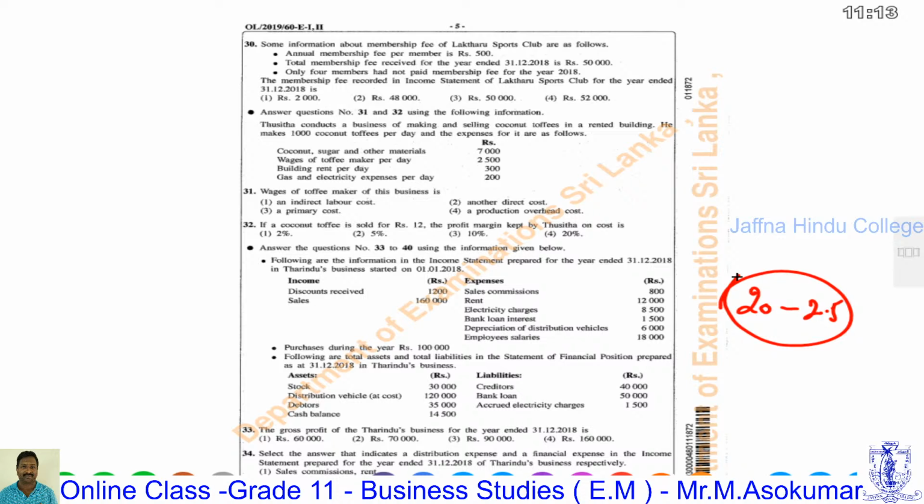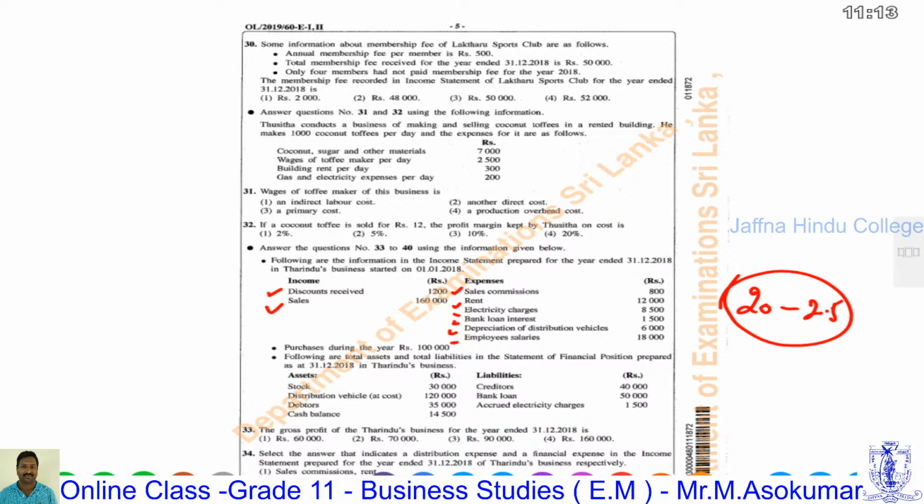Income: discount received, sales. Expenses: sales commission, rent, electricity charges, bank loan interest, depreciation of distribution vehicle, and employee salary. Then purchases during the year, rupees 100,000, are given.